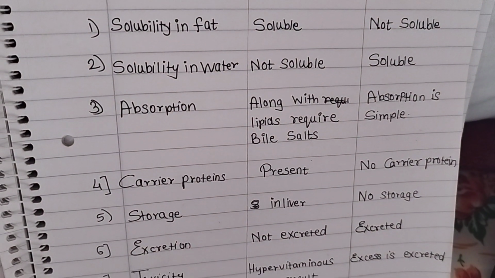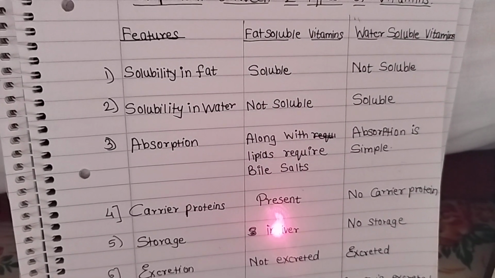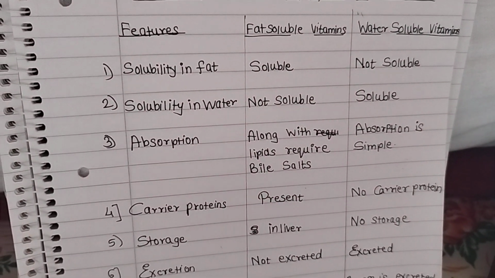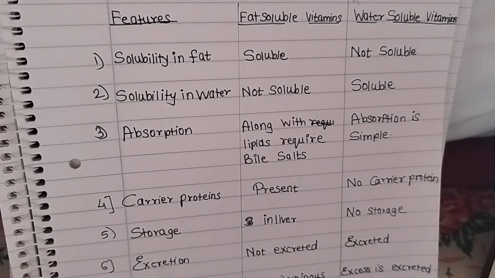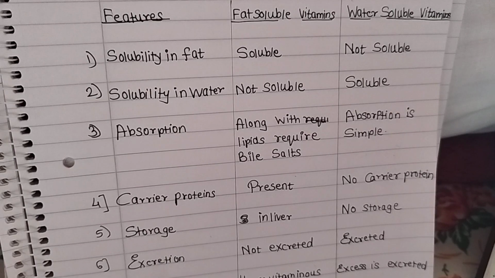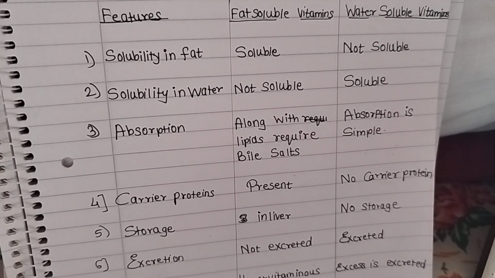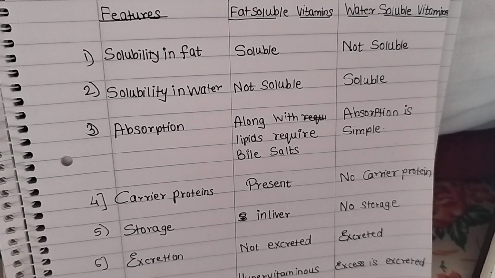Now we'll see about the storage. Fat soluble vitamins are stored in liver, whereas water soluble vitamins are not stored, except B12. B12 requires storage, but others are not stored.